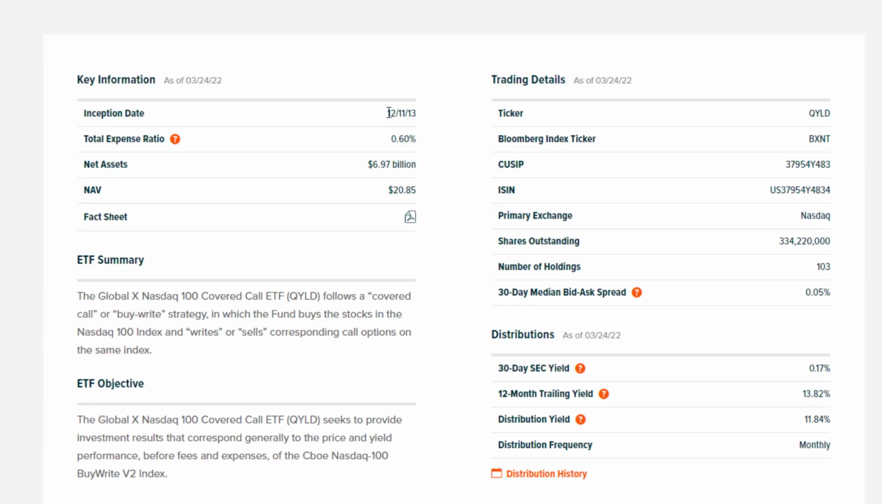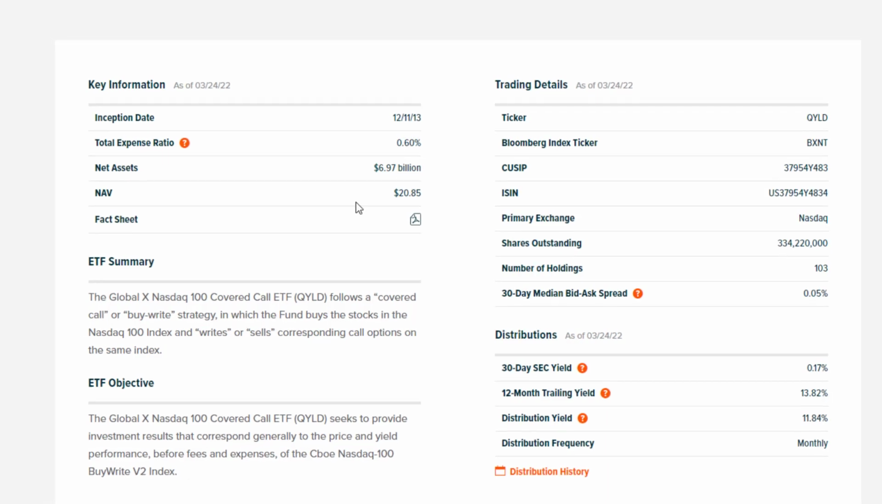Their inception date was about 8 years and 3 months ago, so 8.25. Total expense ratio is 0.60%. We're going to use this later, and we'll take this into account as well. The inception date, 13.82% 12-month trailing yield. The fund objective is to provide investment results that correspond generally to the price and yield performance before fees and expenses of the CBOE NASDAQ 100 BuyWrite Index.